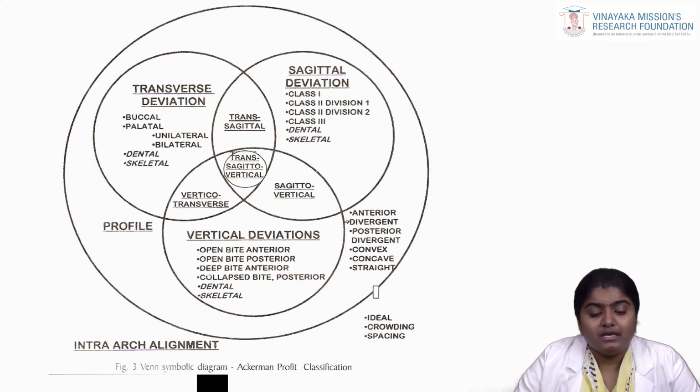Okay, first we will be seeing what are the transverse deviation, sagittal deviation and vertical deviation, and what are the profile and what are the intra-arch alignment.